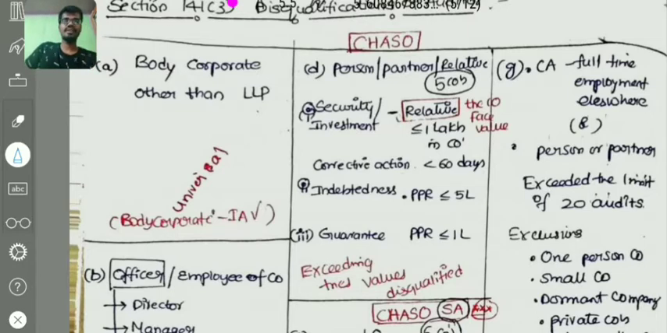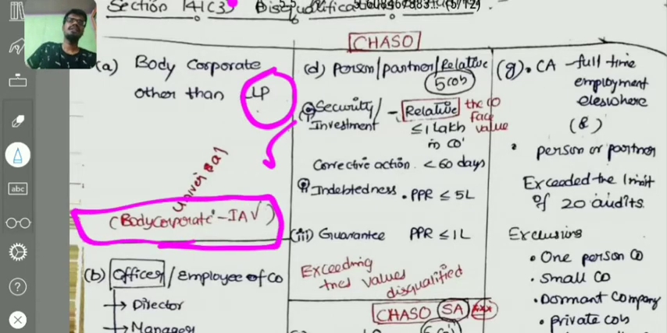A body corporate other than an LLP: an LLP can be an auditor of a company, but a body corporate cannot be an auditor of a company, meaning a company cannot be an auditor of a particular company. The same body corporate can be an internal auditor of a company. For internal auditor, there is no such disqualification. Only for the main auditor of a company there is a disqualification. That point shall be kept in mind.